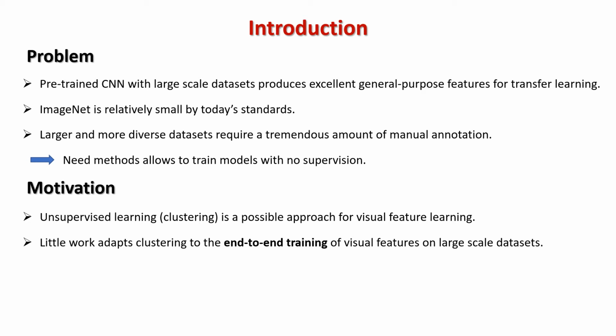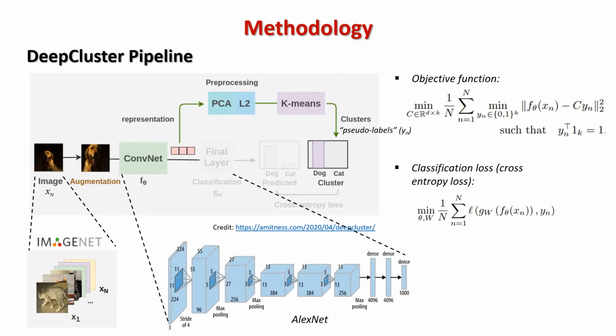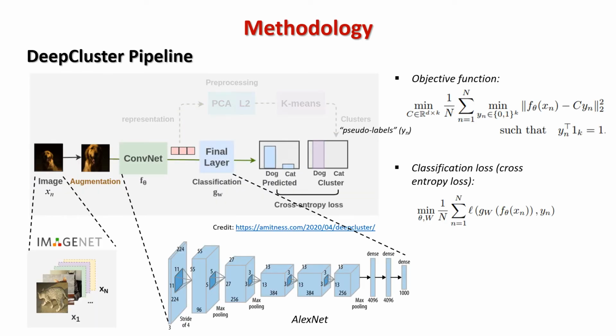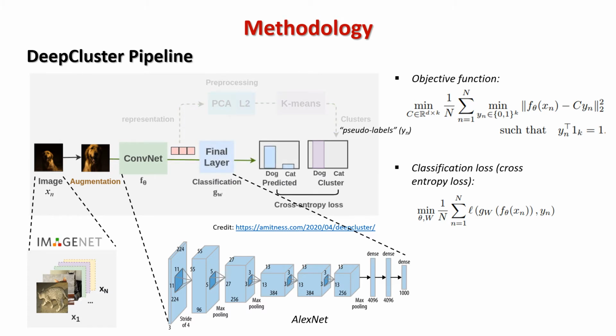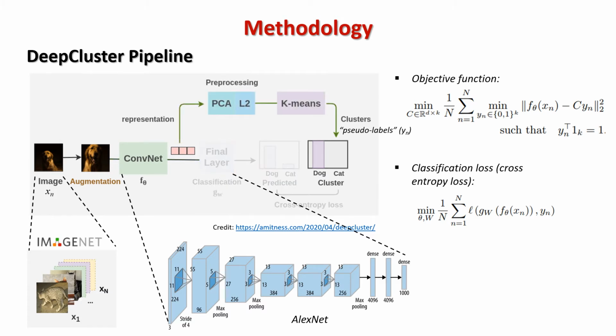At the same time, unsupervised learning, especially clustering, is a possible approach for visual feature learning, but little work has adapted clustering to end-to-end training on large-scale datasets. In this paper, the authors propose a method called DeepCluster that alternates between clustering and parameter updating to learn the visual features. Here is the pipeline of DeepCluster.